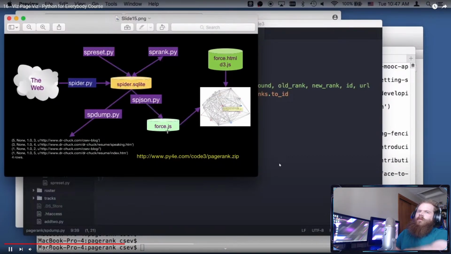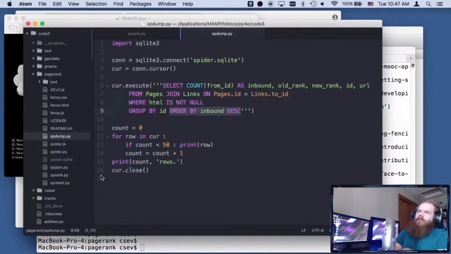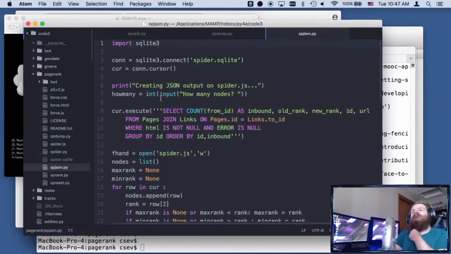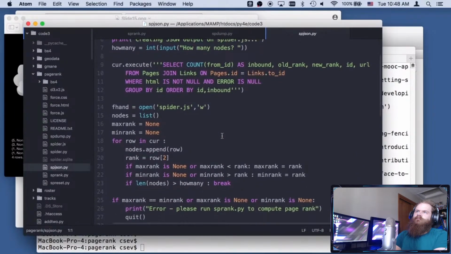And so this is going to look at all that data and produce some file, a JavaScript file. It's going to write a JavaScript file that will then be fed into my visualization using D3. And spjson is going to do a big long join. It joins the links with the thing, where HTML is not null and error is not null, ordered by the number of inbound links. So we're looking at the things that have the highest number of inbound links.